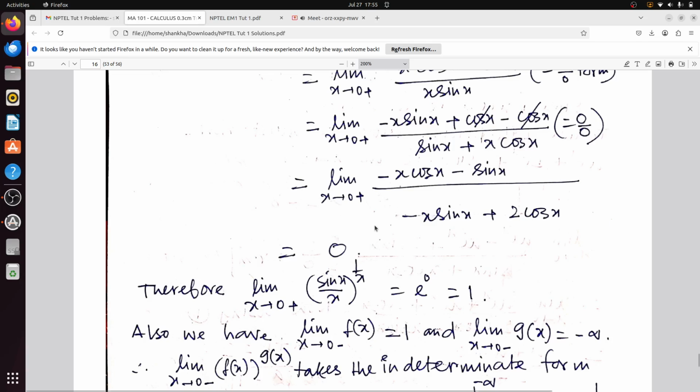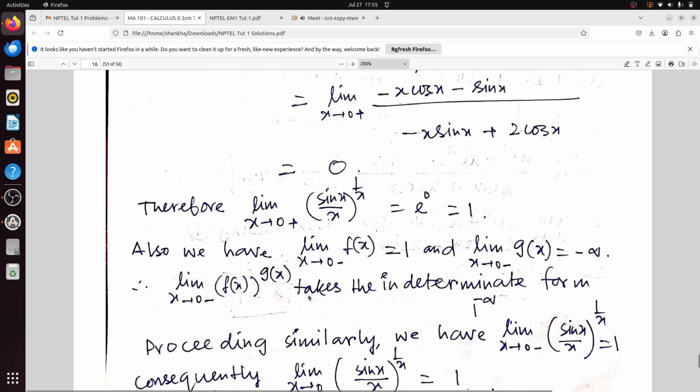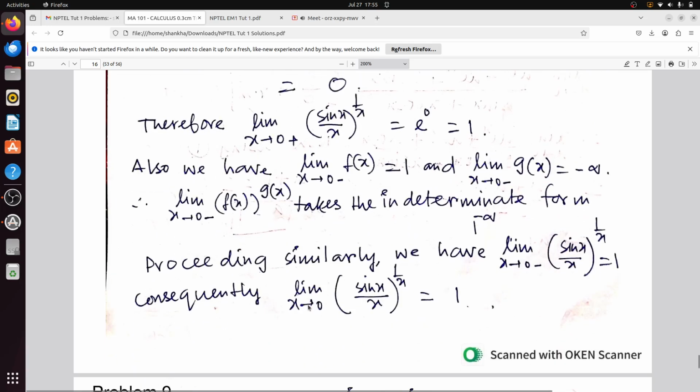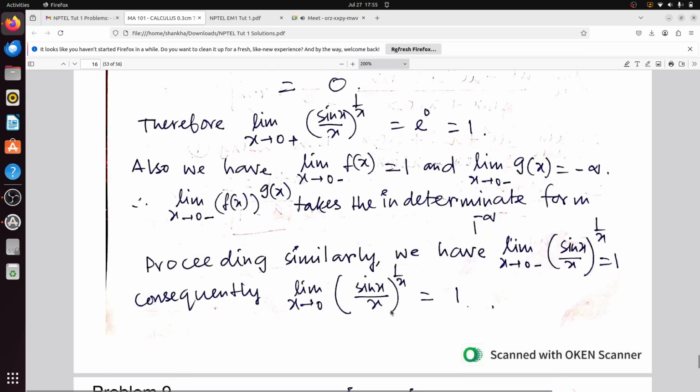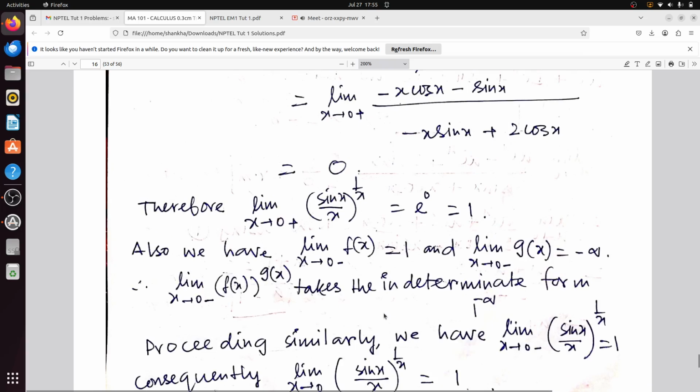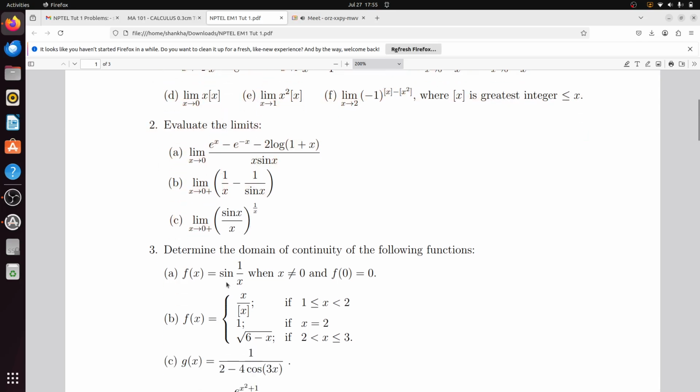So in the answer we already only need this up to this part. The negative part is just similar, just proceeding similarly, you can get the negative part also to be 1. So left and right and limit all are 1, so the limiting value is 1. But here in the answer we just need to determine the right hand limit, so only half part is sufficient.